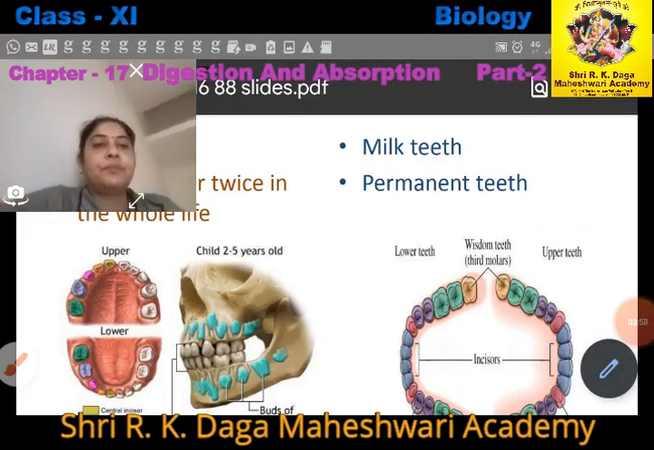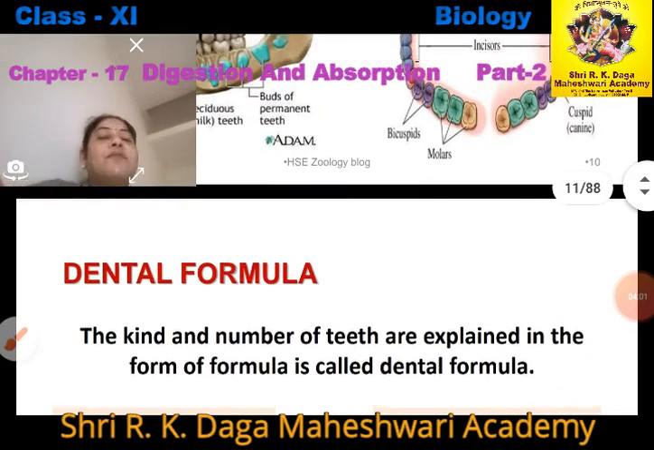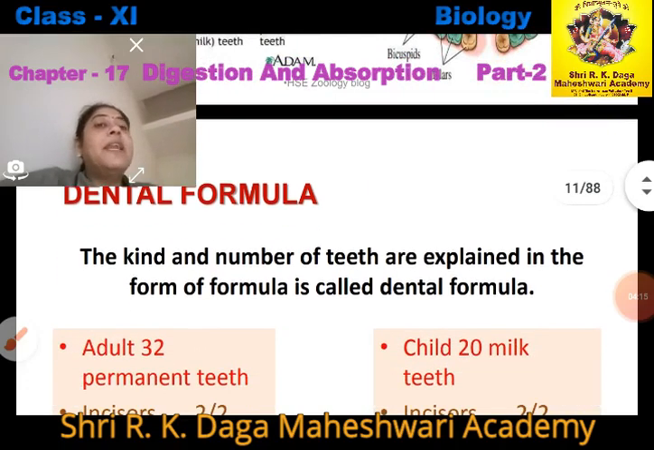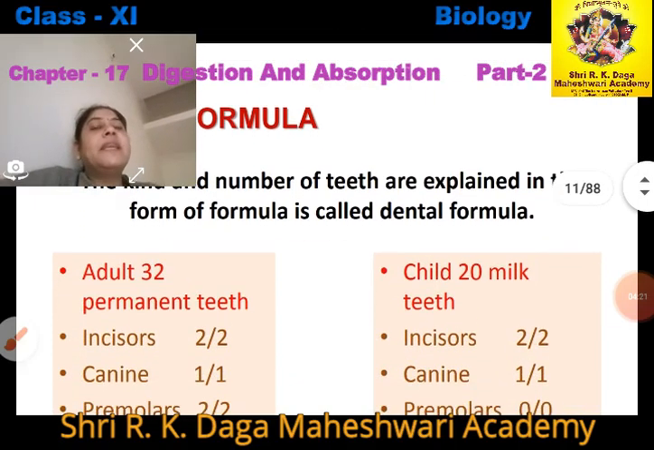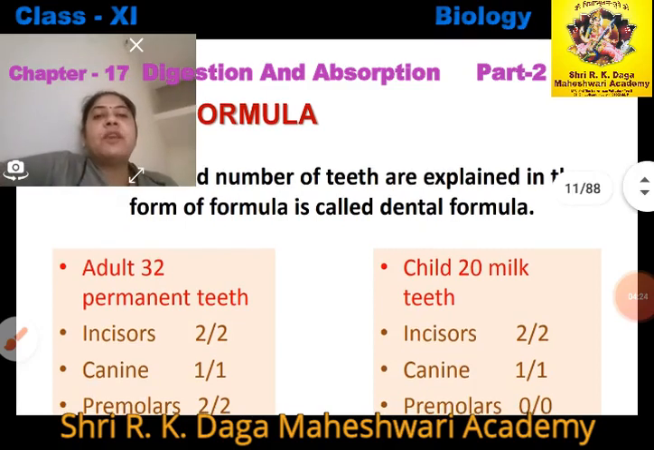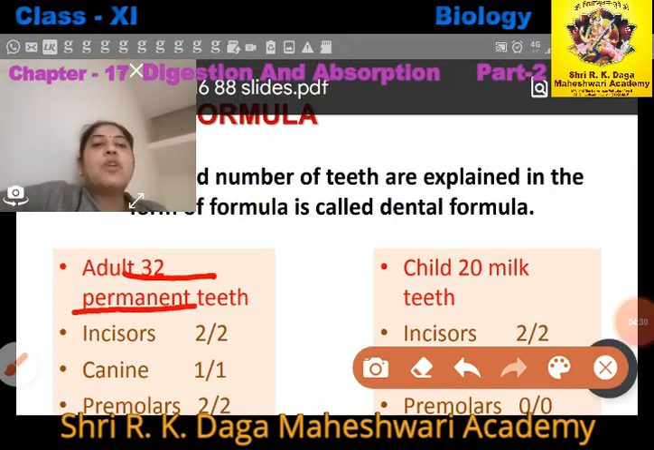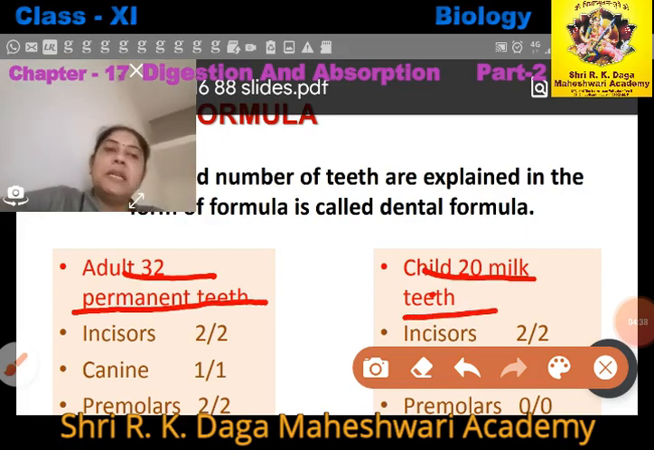32, right? Now what is the dental formula? Now we will discuss how many incisors, how many canines, how many premolars, how many molars are present in our buccal cavity. So we discuss the dental formula, that the kind and number of teeth explained in the form of a formula is called the dental formula. Now in an adult, how many teeth are present? That is 32. We have already discussed that 32 teeth are present in an adult, and that type of teeth is called permanent teeth, right? In a child, how many teeth? 20 teeth are present, and that type of teeth is called milk teeth, right?